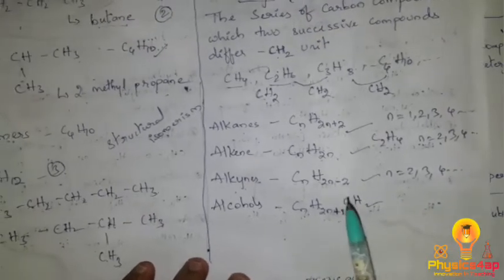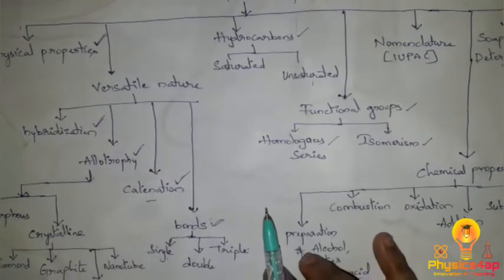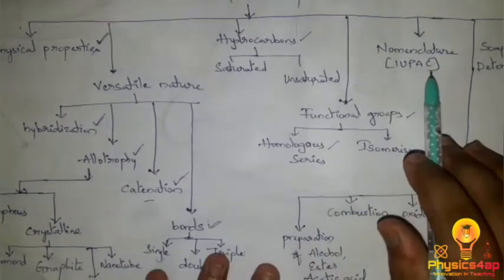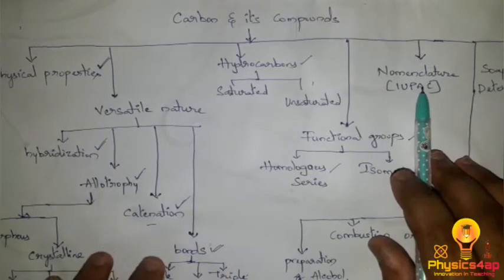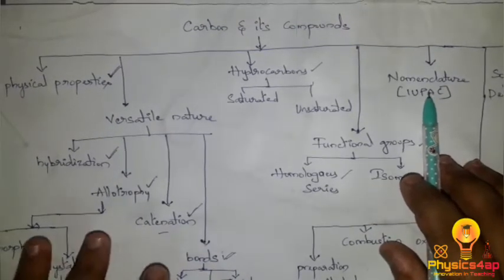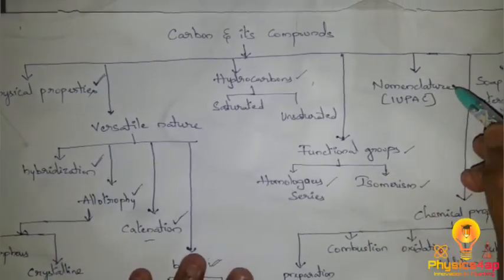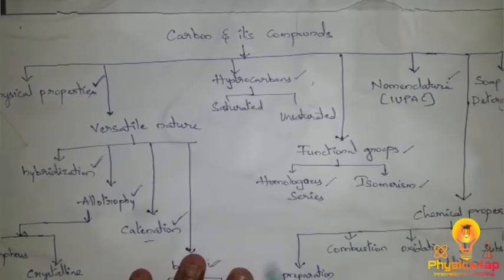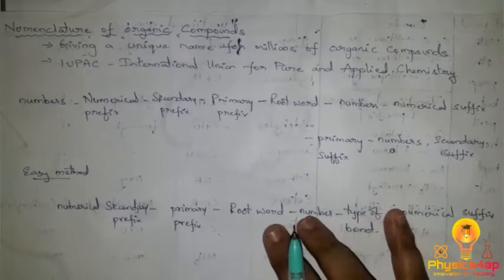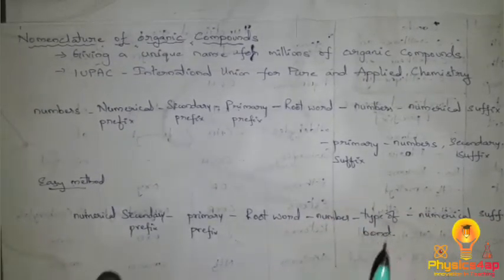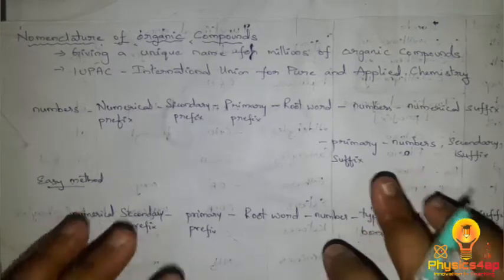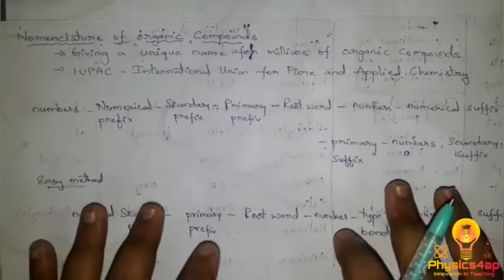And the general formula for alcohols is CnH2n+1OH. Today we are going to discuss nomenclature, that is the IUPAC, how to give names for carbon compounds. It's very interesting. Keep in mind, be sharp, get ready with your pen and paper to give the names for the carbon compounds. We will also have an exercise here.